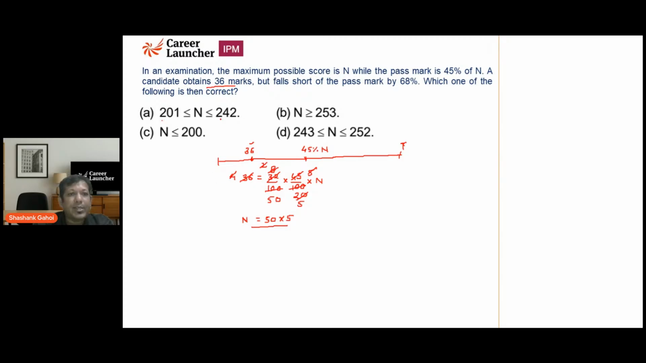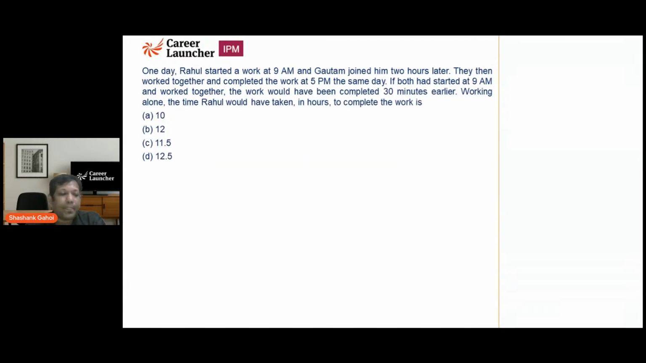We need to figure out which of the options can be true. Does 250 lie in this range? No. In this range? No. In this range? No. In this range? Yes. So my answer to this question is option D, that is 243 to 252. Whenever we see these kinds of questions, this is the standard approach to solve them. Now let's start the next one.